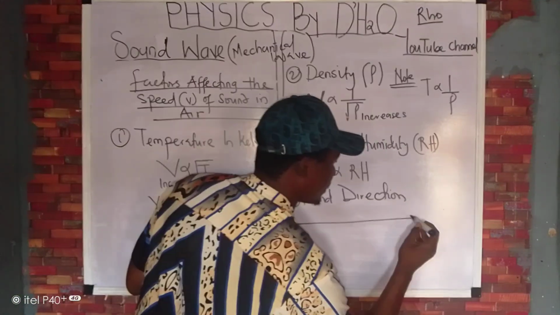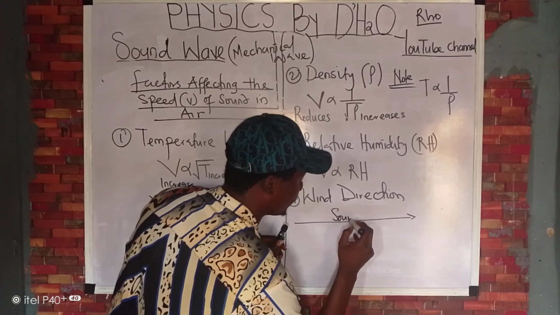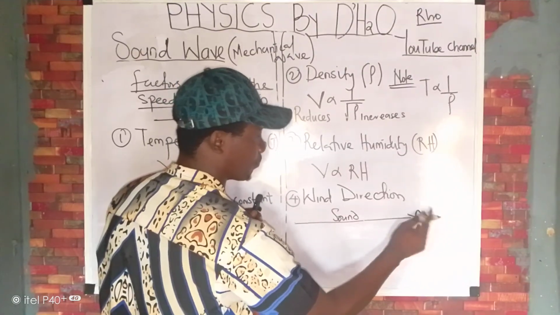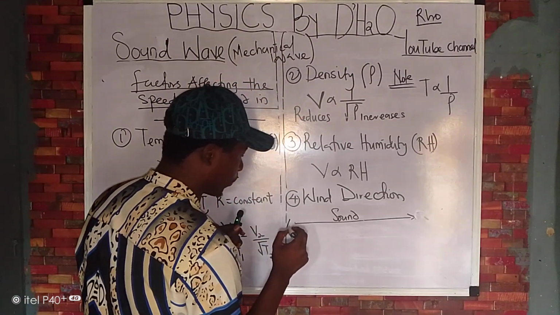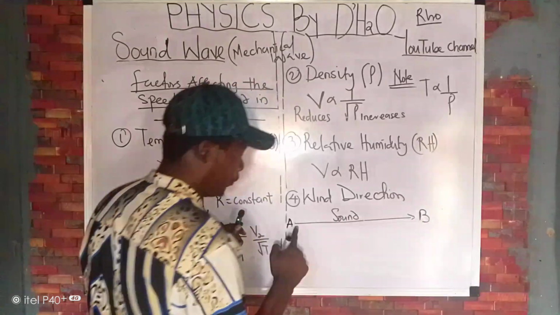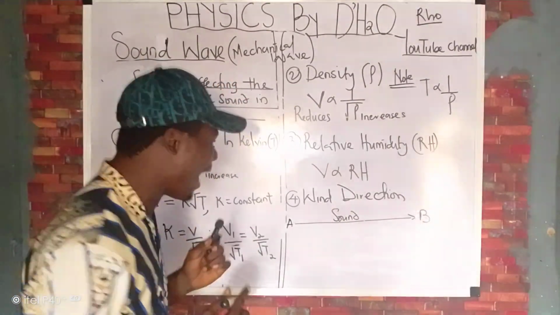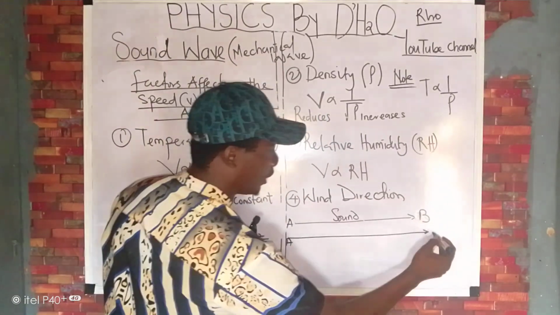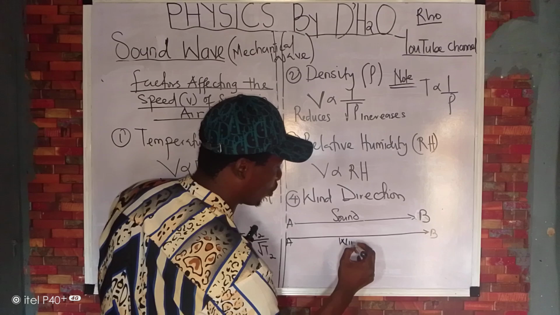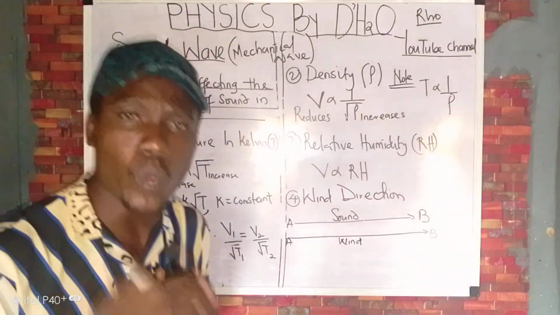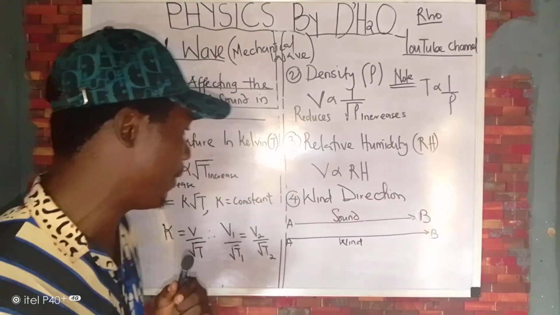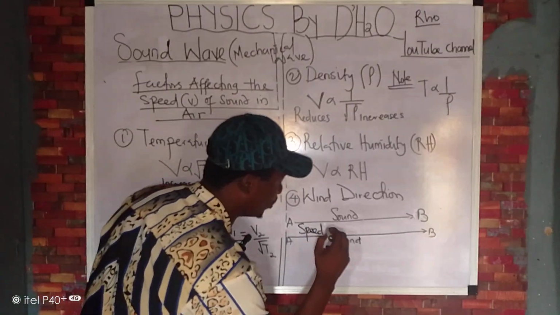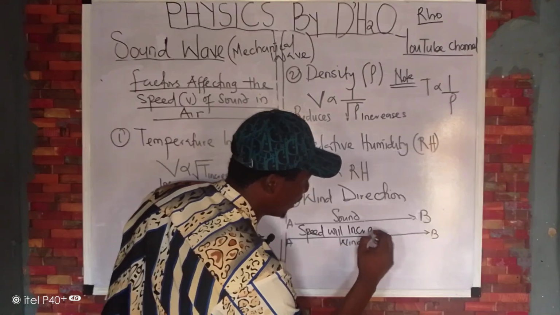If the sound is moving from point A to point B, if this is the direction of the sound, and then your wind is also going in the same direction from A to B, if this is the direction of your wind, now, since the wind and the sound are moving in the same direction, what does that simply mean? It means that the speed will increase. Yes, it will increase.